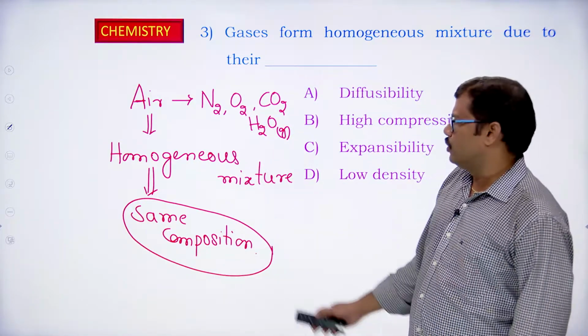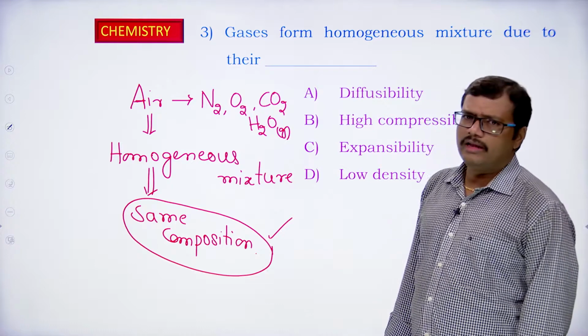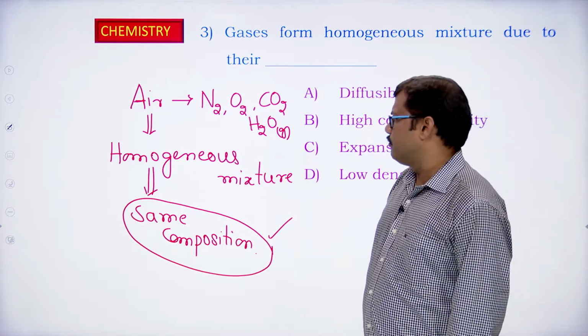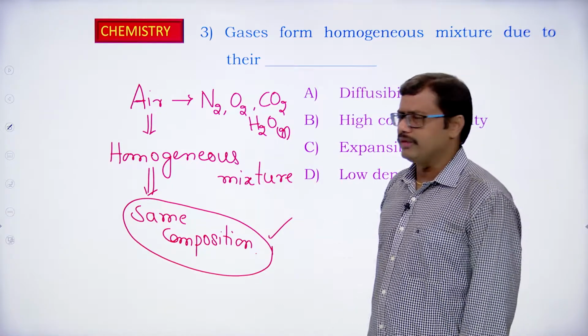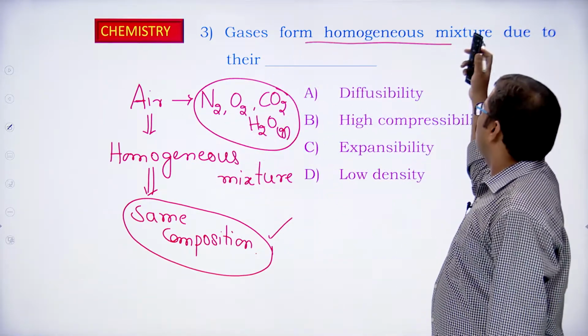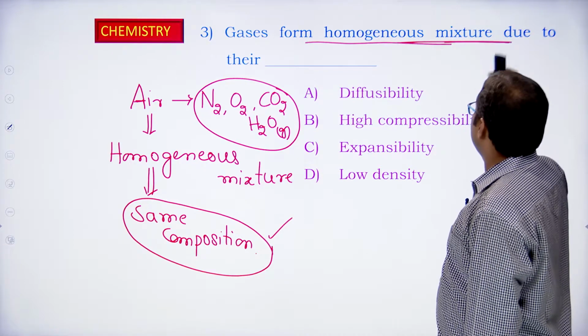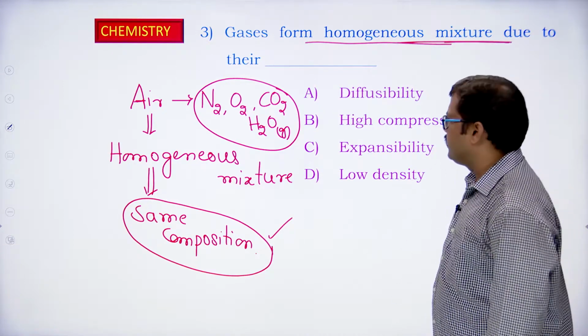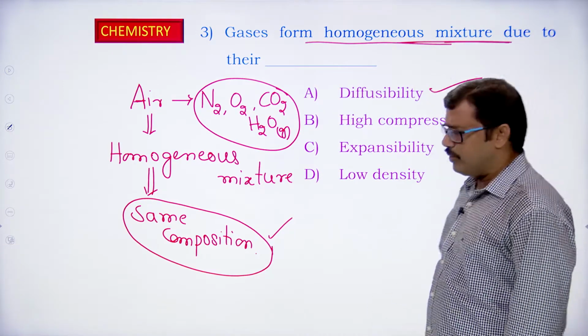Okay. So, air is going to have a homogeneous mixture, or it can be taken as a homogeneous mixture. What is air? It is a mixture of gases. So gases form the homogeneous mixture. Gases have the ability to form a homogeneous mixture. Why is it so? Mainly because of the diffusibility.